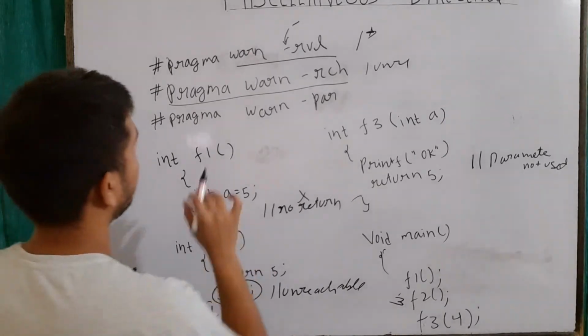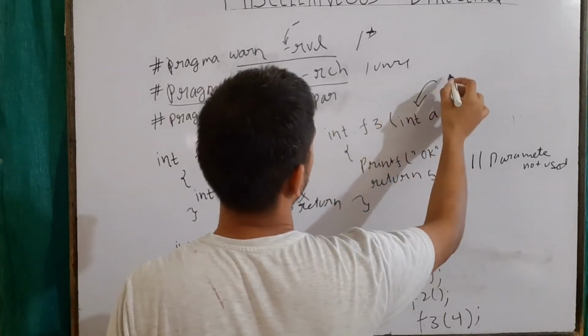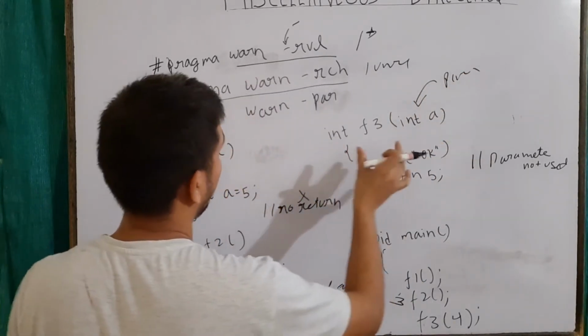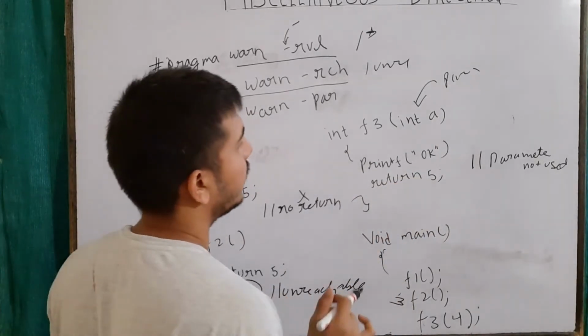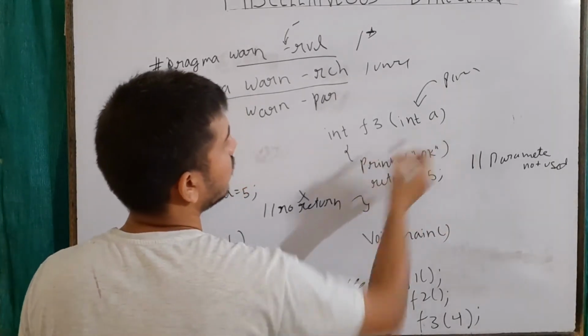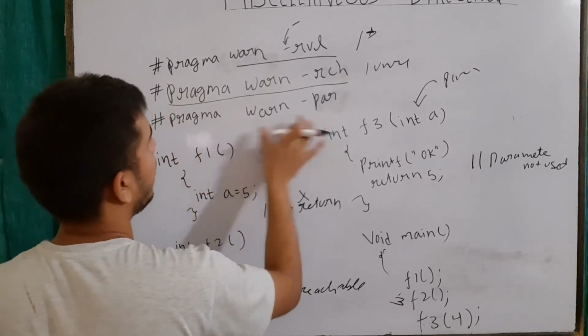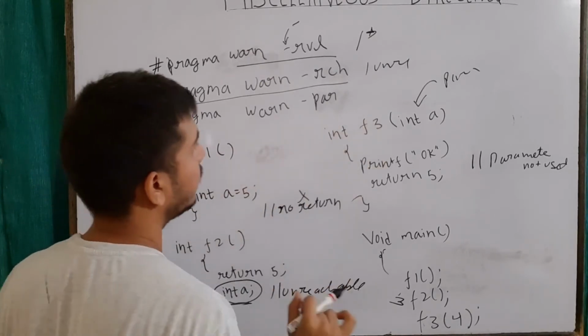Now the third thing, #pragma warn par, for parameter. If I am not using an argument parameter, then by default it may give us a warning that we are not using the parameter. If we want to suppress this warning, then I will be using #pragma warn par, par for parameter.